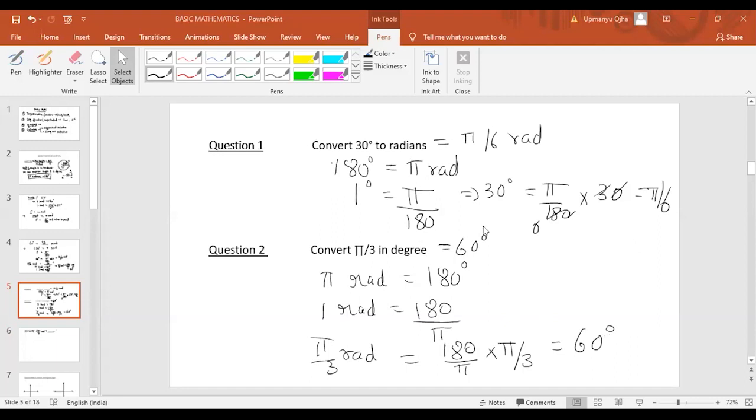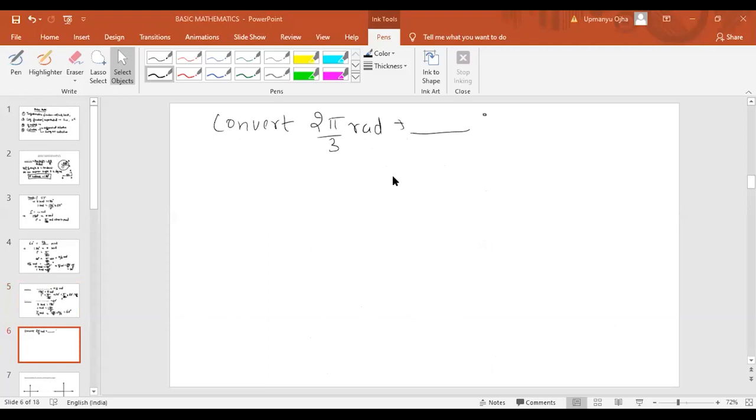I think the answer is 120 degree, which you are getting. Let me solve this again. Convert 2 pi by 3 into degrees. Again we are using the same concept: pi radians will be equal to 180 degree.